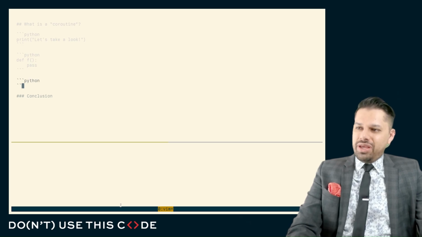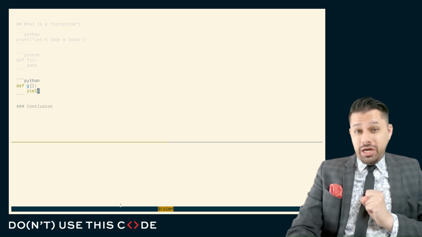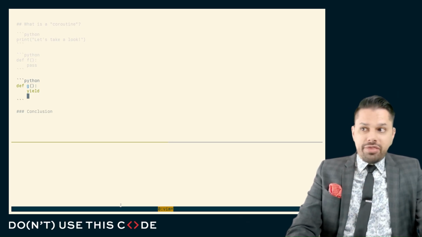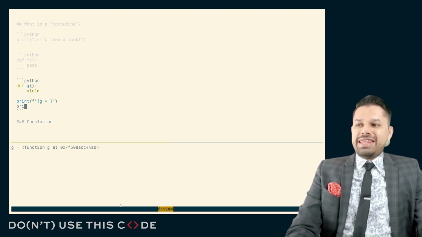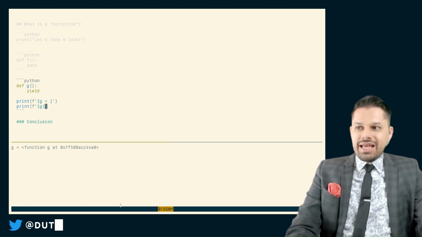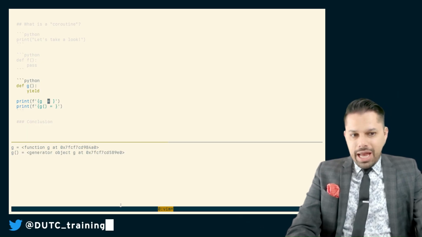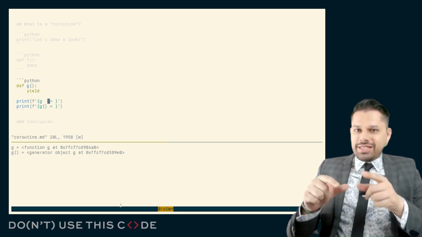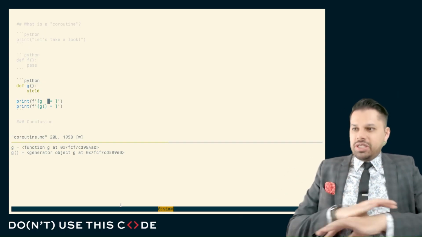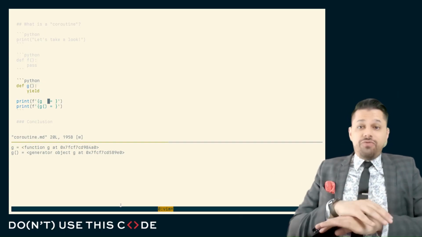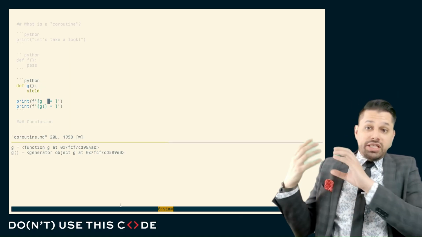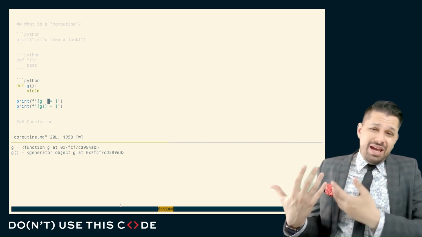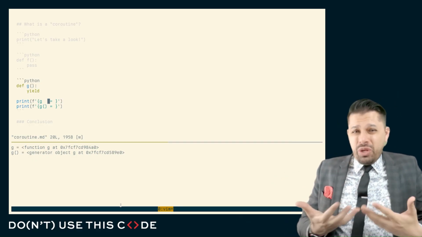But if we look at something that looks like this with a yield in it, you and I would call that a generator. But that's not a generator. Python says, no, that's not a generator. That's a function. The thing that you get when you invoke this, that's a generator. And you and I would say, well, hold on a second. No. That's a generator versus a generator instance in that distinction. But the CPython interpreter itself makes no mention at all of generator instances. There's just a function which returns a generator. And what the CPython interpreter calls a generator is what we would call a generator instance.